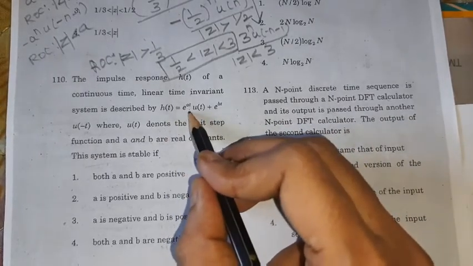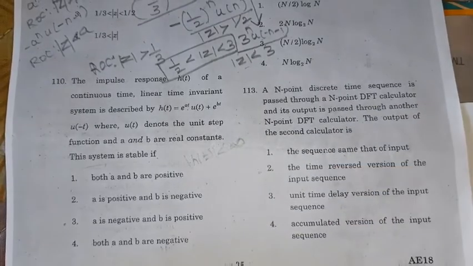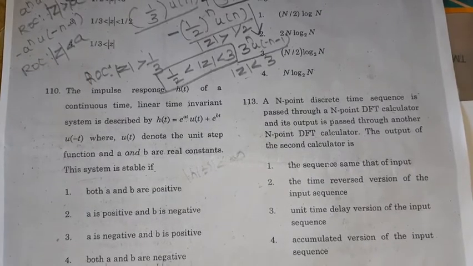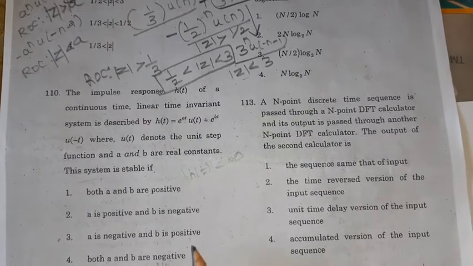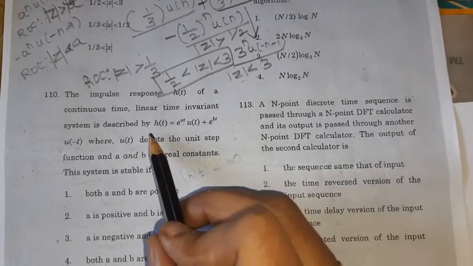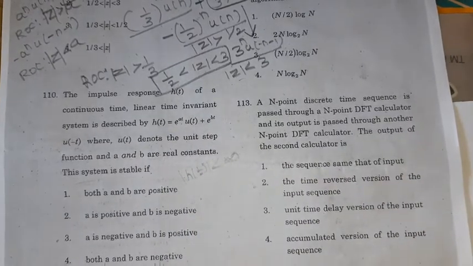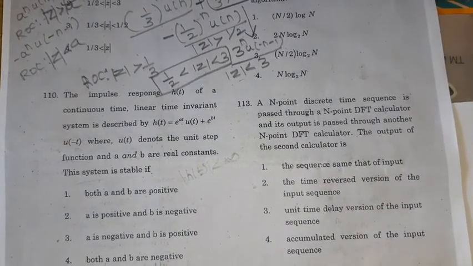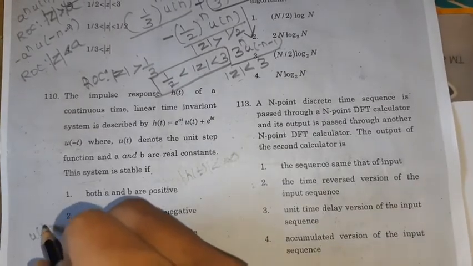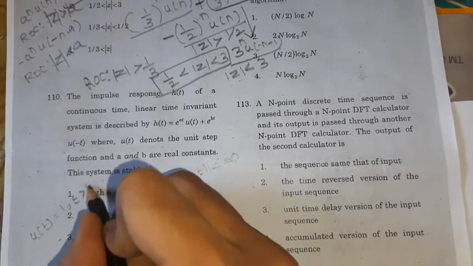What is given? e power at. For continuous time, the integral is over the range of minus infinity to plus infinity. Here h of t is equal to e power at u of t, which can be written as the integral from 0 to infinity, because u of t is equal to 1 for t greater than 0.